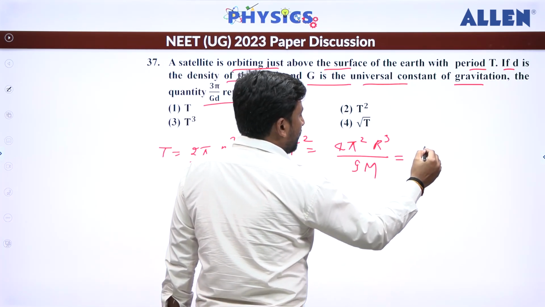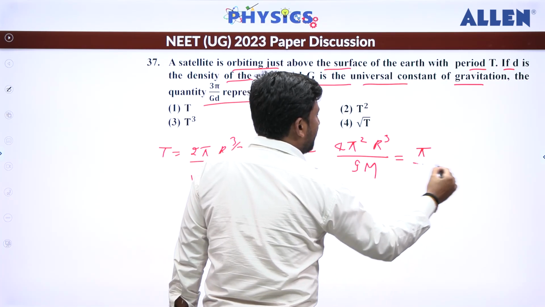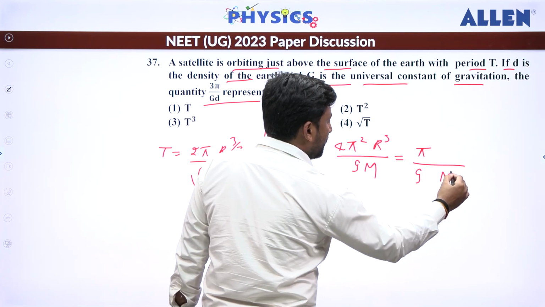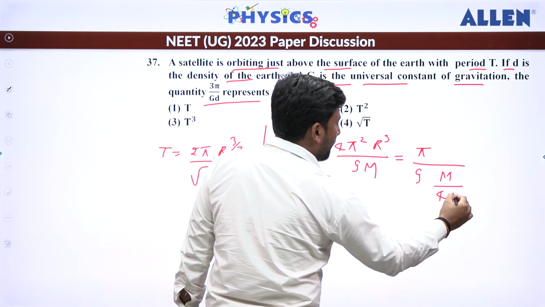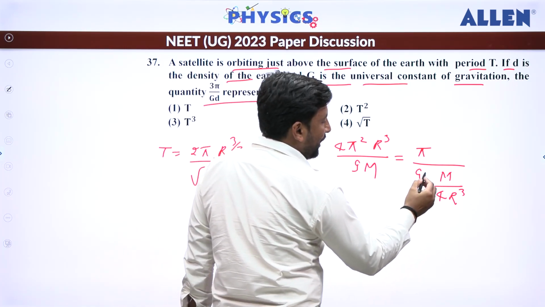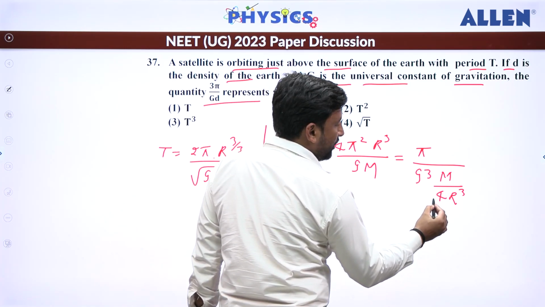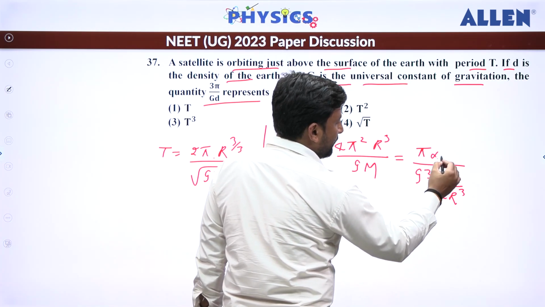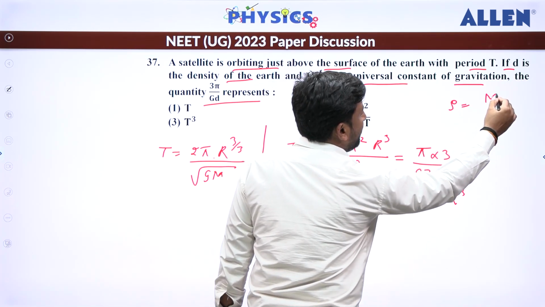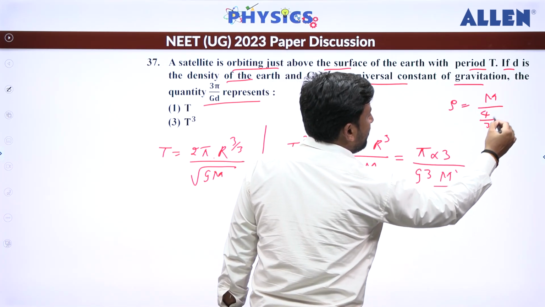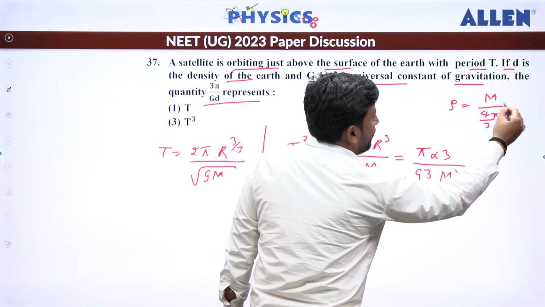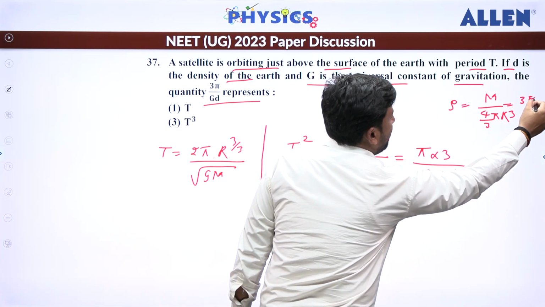We can write pi here, and that can be written as G and M divided by 4 r cube. Now what we can do is multiply with the 3 here and divide with the 3 here. So this will become... We know that density is M divided by 4 by 3 pi r cube basically. So pi should be here, pi r cube. So this can be written as 3M divided by...